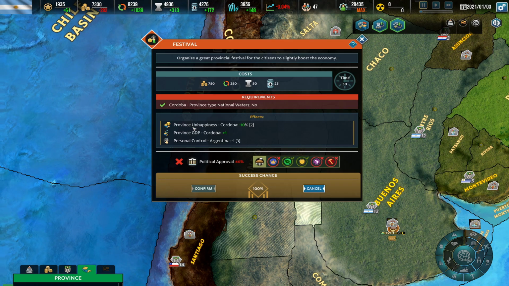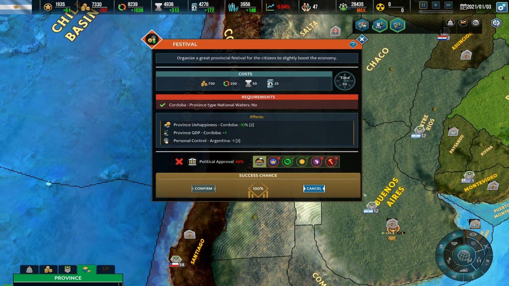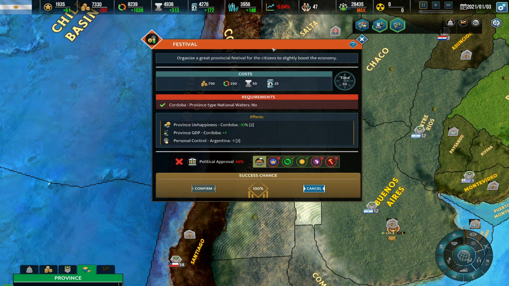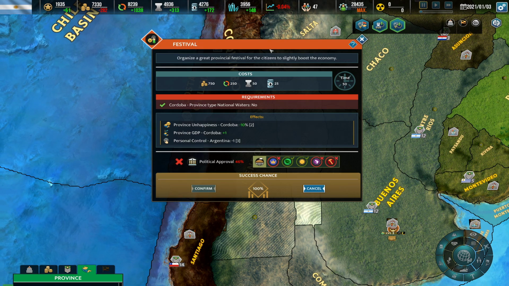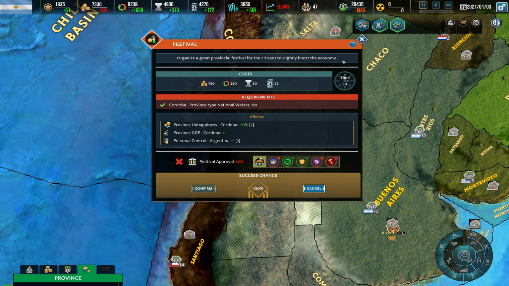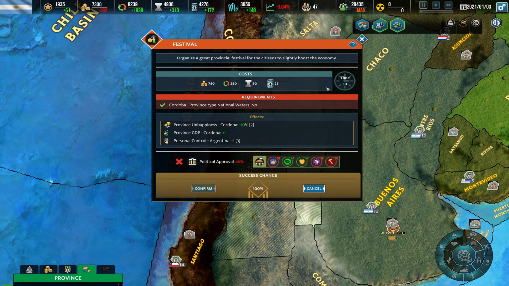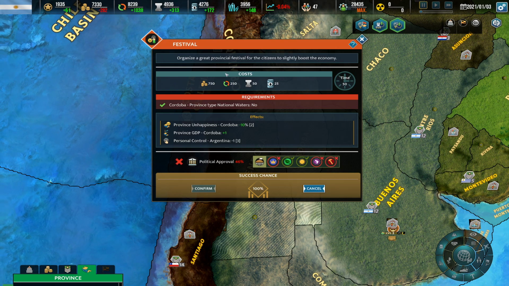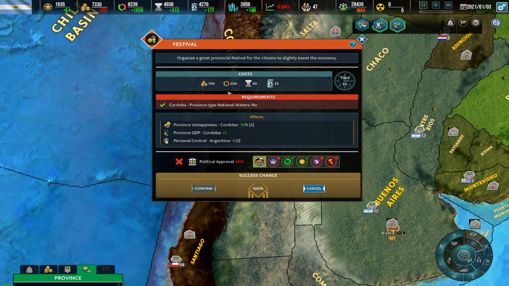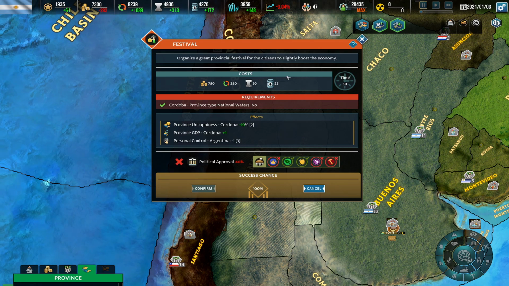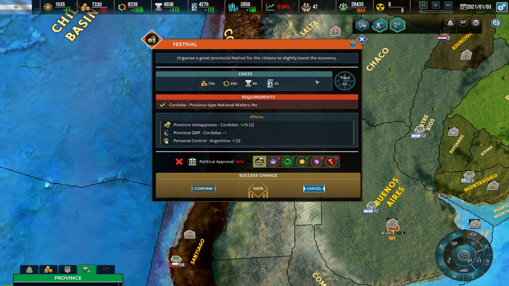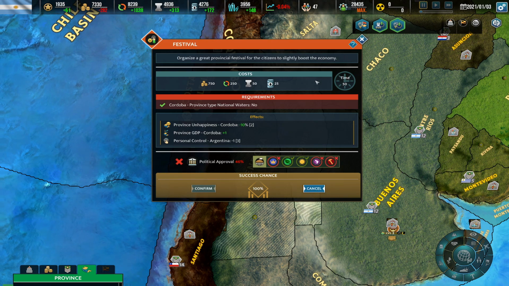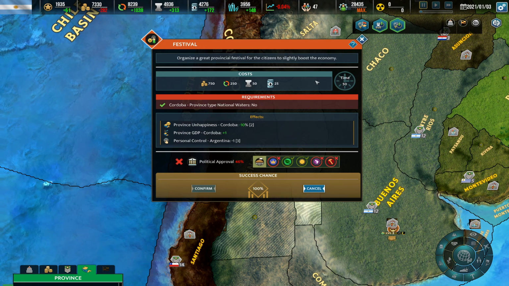So let's select this one. In here we're presented with the actions window. The name of the action. Here we see a small description. This is the cost of the action. Now, the cost of the action is the immediate cost of the action that we're doing.